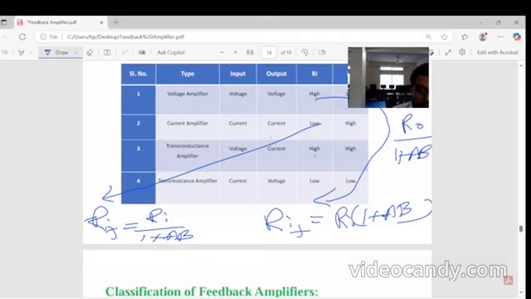Low means 1 plus A beta is divided into the original resistance, high means 1 plus A beta is multiplied to the resistance. In case of transconductance, input is voltage and output is current, and input resistance and output resistance both must be high. In case of trans resistance, input must be current, output must be voltage, and both must be low.